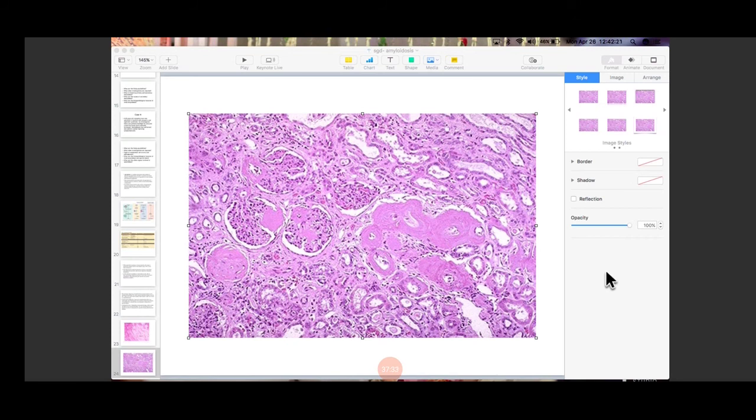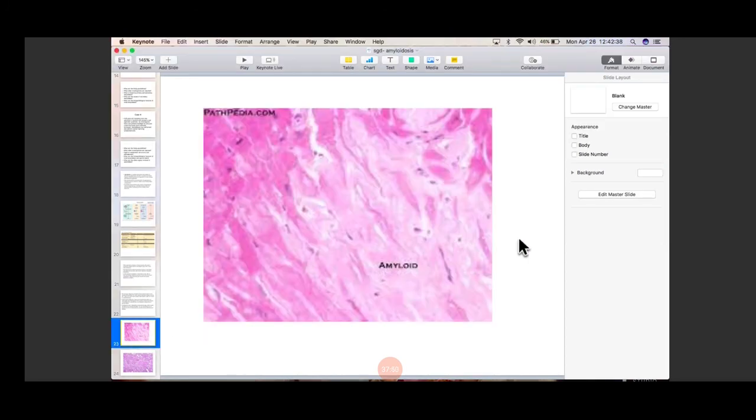I hope you are satisfied with the answer, Prasanna. Previous histo slide, which one? The heart slide, Mehak? This one? Mehak, are you talking about this slide? Cardiac amyloidosis?